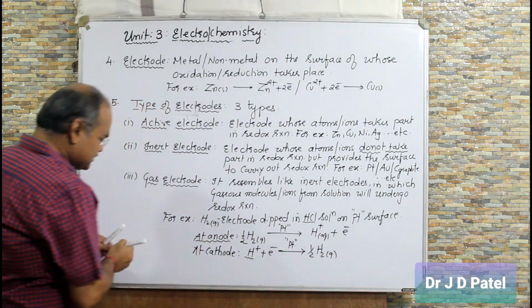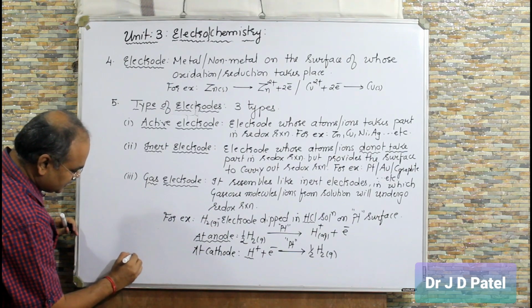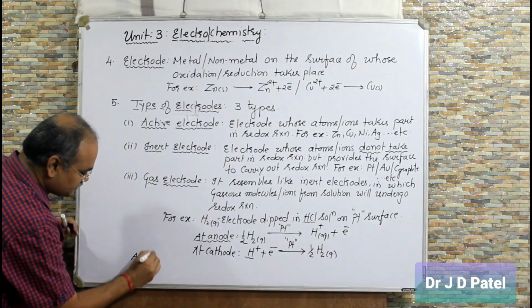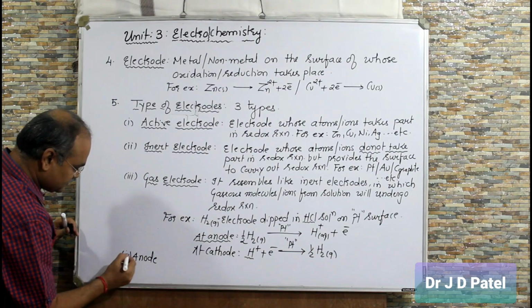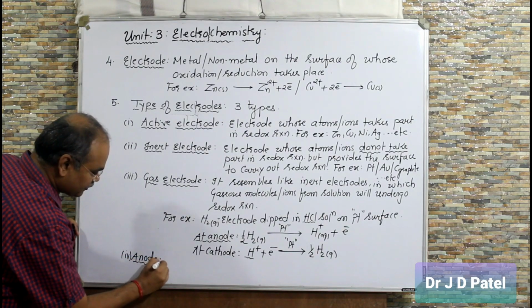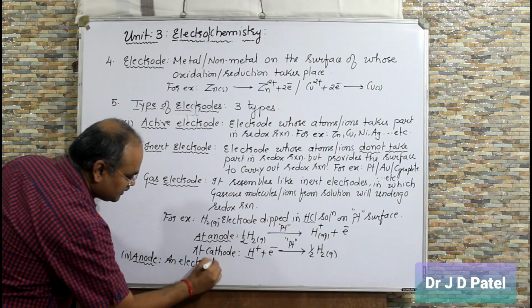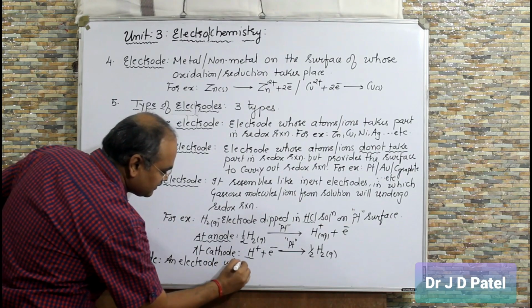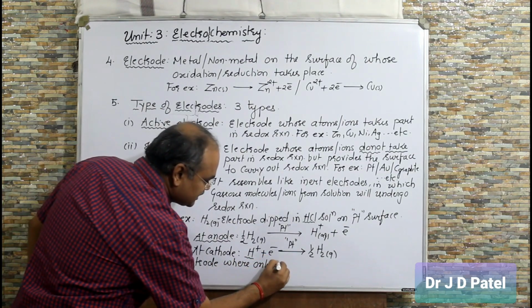2 more electrodes are there which we use in our day-to-day life. Right? What is anode? You can take number 4. Anode. An electrode where, this is important, only oxidation takes place.